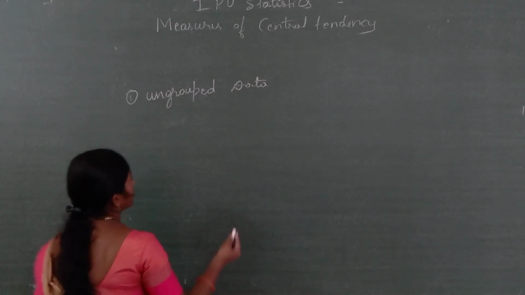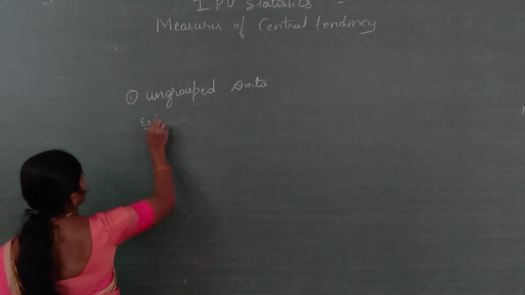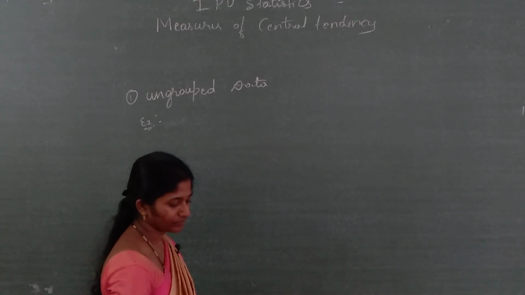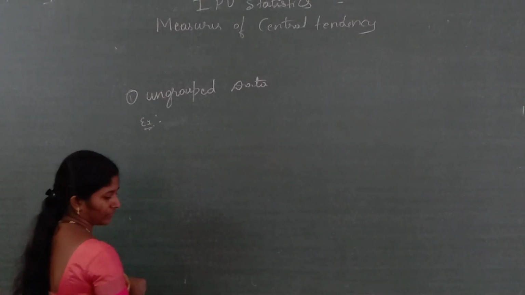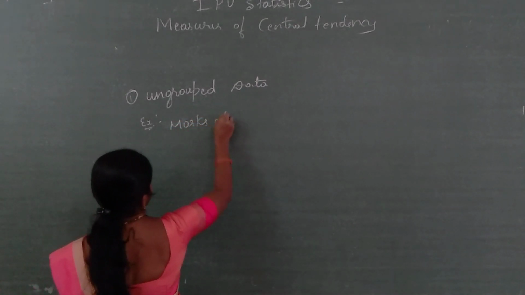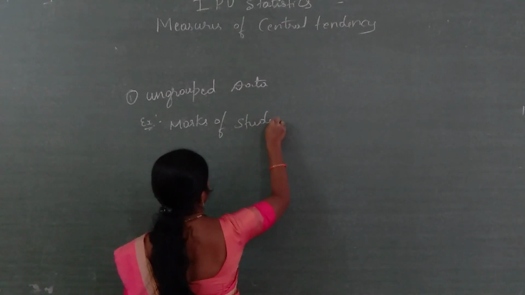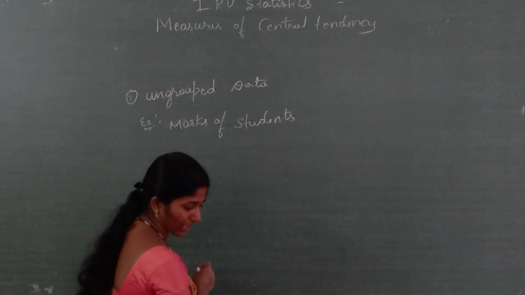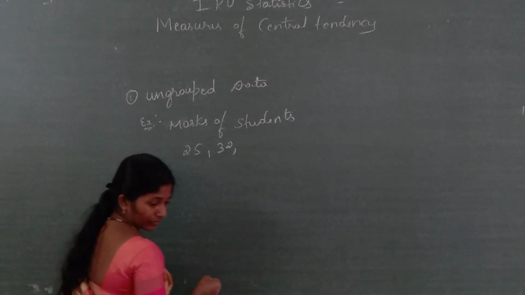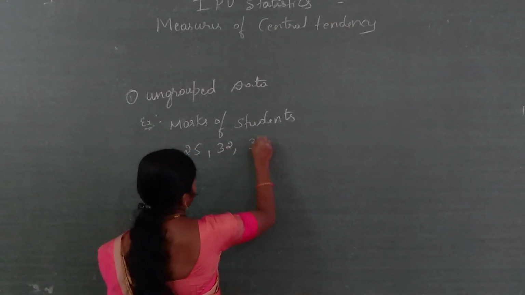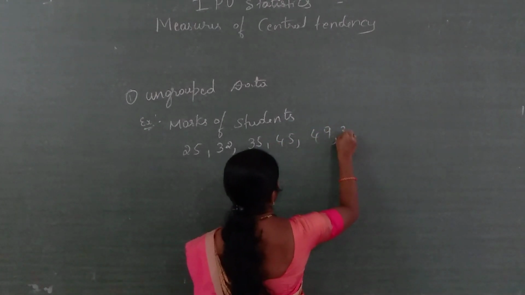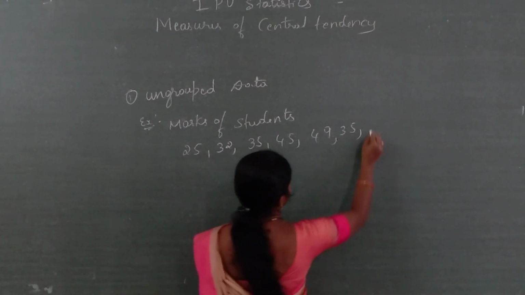For example, for this ungrouped data, the marks of students are given: 25, 32, 35, 45, 49, 35 and another 35.